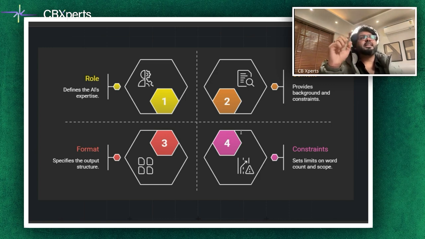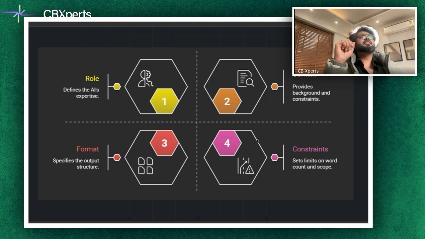The third block is the format. How should the answer look? How should we expect the answer to be? And this is very critical. Bullets, tables, JSON, code base, you must tell how you want the answer to be. In real systems, format is not cosmetic. Format ensures integrations happen. If the format is wrong, your pipelines break. So it's important that you give the right kind of format to the system.